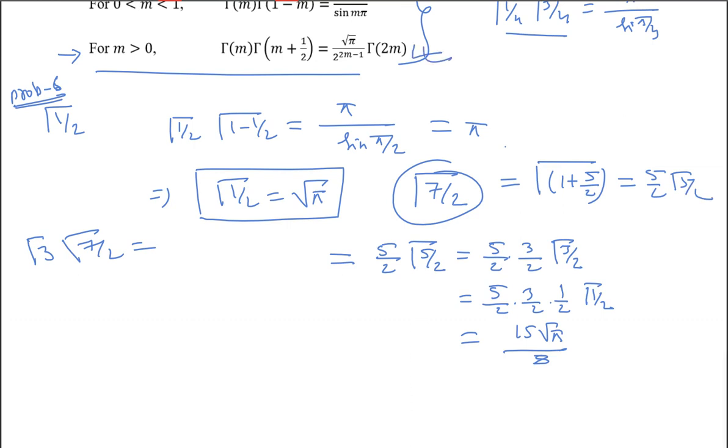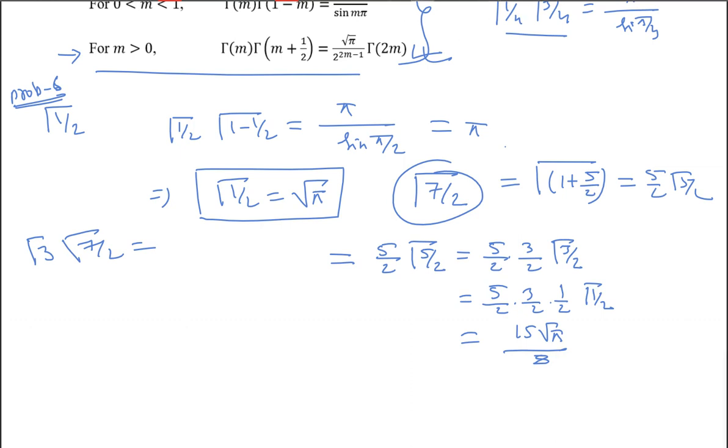Or simply put here, if we put 3 plus 2 plus 1, 7 by 2, this will be gamma 7 by 2. Gamma 3 value, you know, is factorial 2. And if you put m equal to 3 here and 3 here, this will be gamma 6, that will be factorial 5. You can easily get the value. Same value you will get.